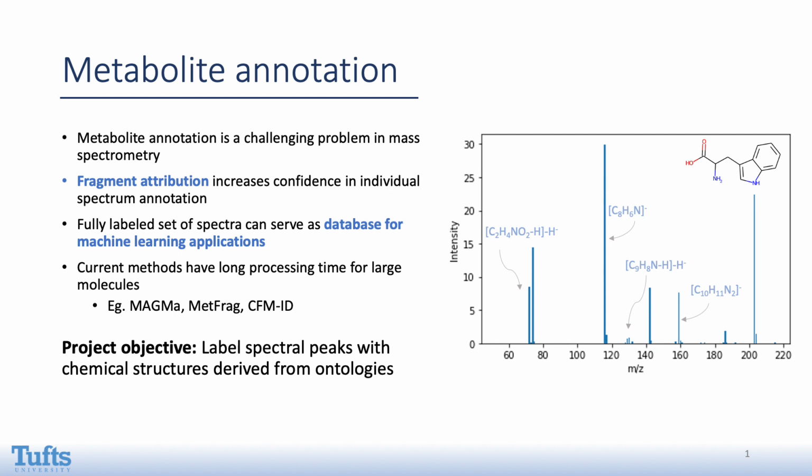Current methods such as MAGMa, MetFrag, and CFM-ID can provide peak labels given a spectra and its molecule, but the runtime for larger molecules can take a substantial amount of time. For example, a single molecule that weighs about 500 Dalton could take over 30 minutes to process. This makes it very difficult to process a large data set such as the NIST 20 for machine learning applications.